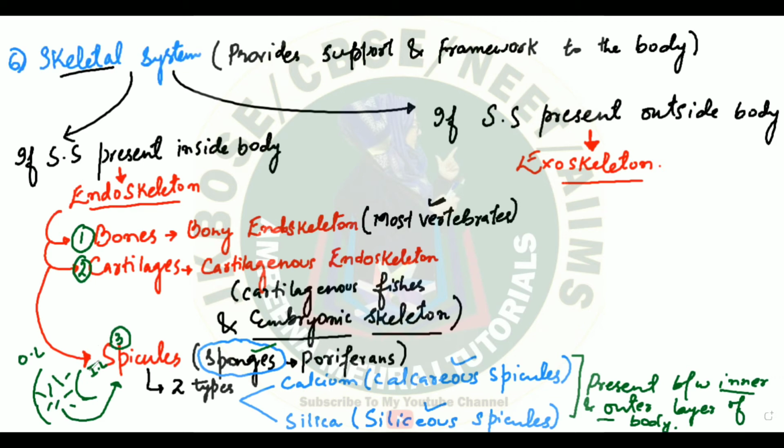Now, if we look at the exoskeleton, if we try and understand about exoskeleton, we'll see that you will find a variety of exoskeleton as far as the vertebrates are concerned. Let us see exoskeleton in case of vertebrates. So vertebrates, that means your reptiles, birds, amphibians, and mammals, they have different types of exoskeleton structures.